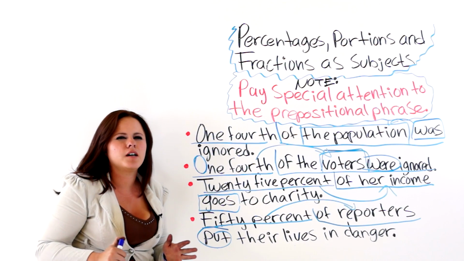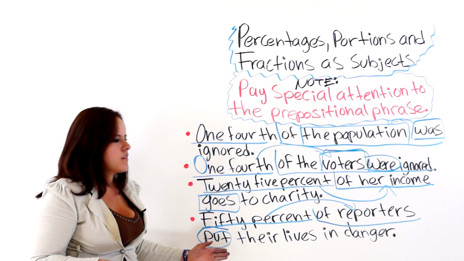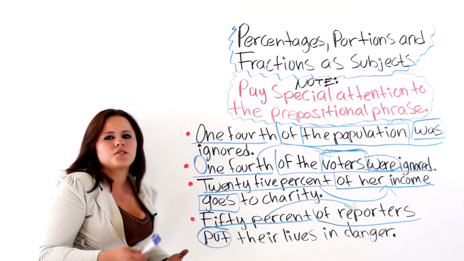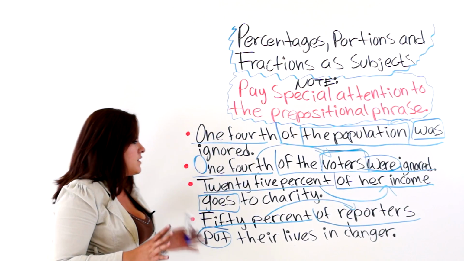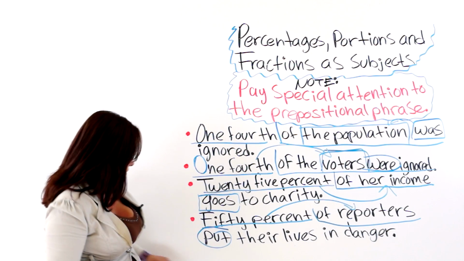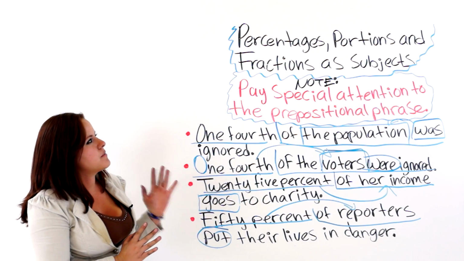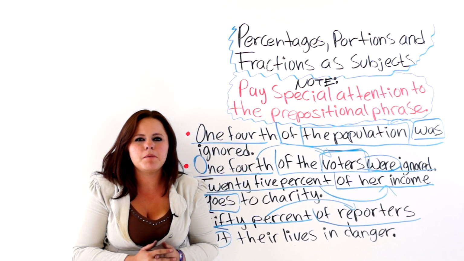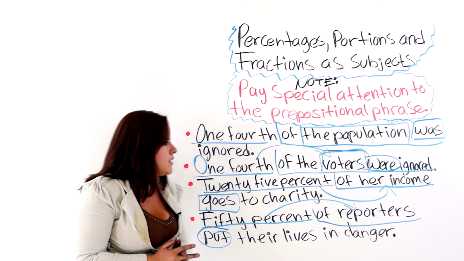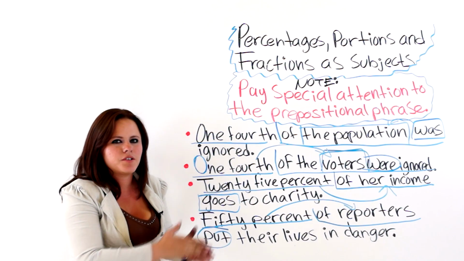If I said one reporter puts his life in danger, we would add the s to make a singular verb. But in this case, we need a plural one because we are talking about a plural noun. Right? So now you note that percentages, portions, and fractions may be singular or plural according to the noun they are talking about or focusing on.